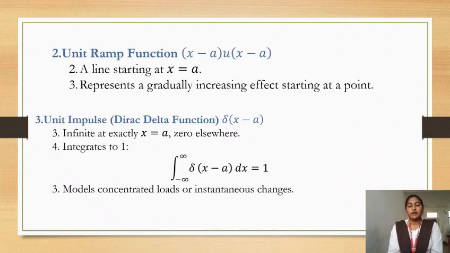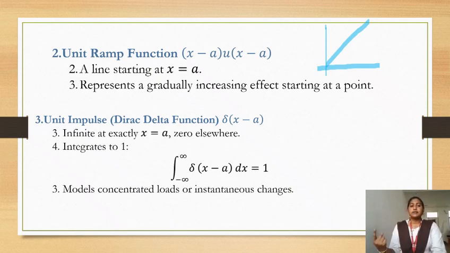Unit ramp function: x minus a into u of x minus a. A line starting at x equals a represents a gradually increasing effect starting at a point. The graph is a straight line from the origin.